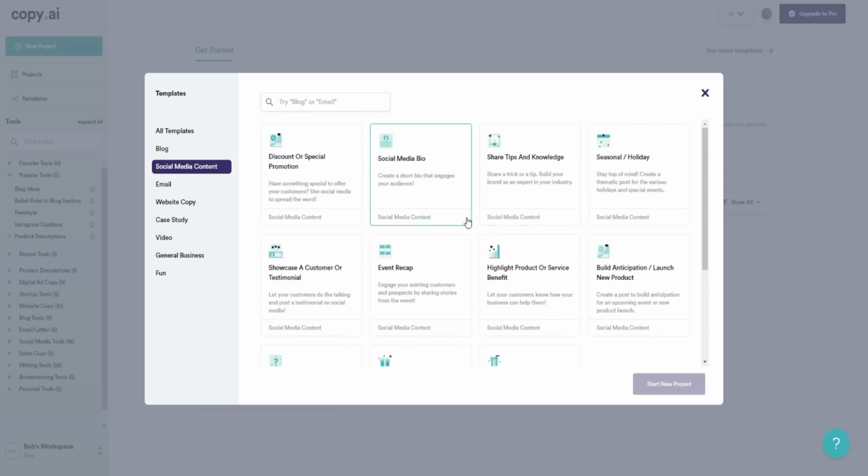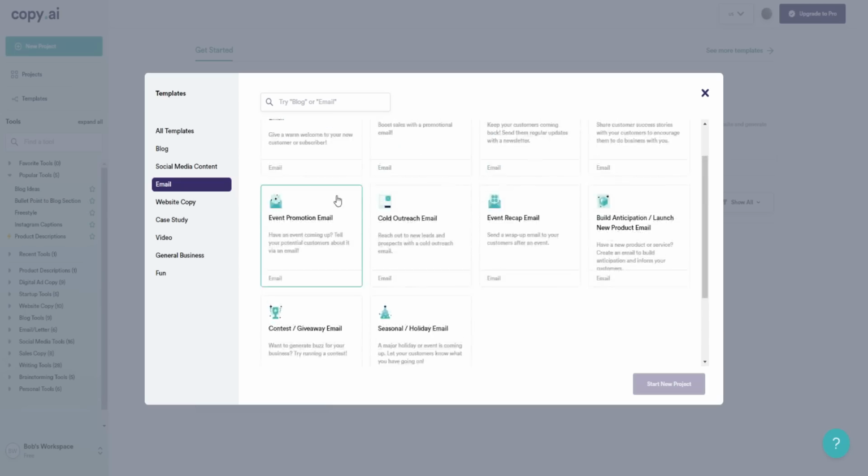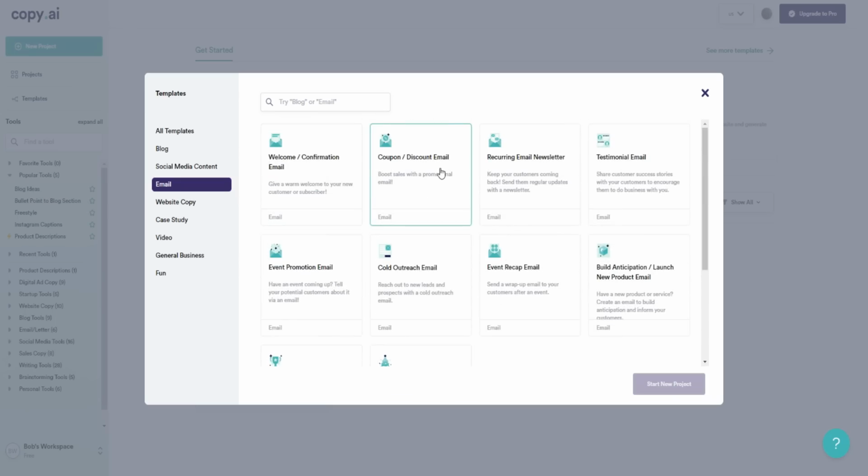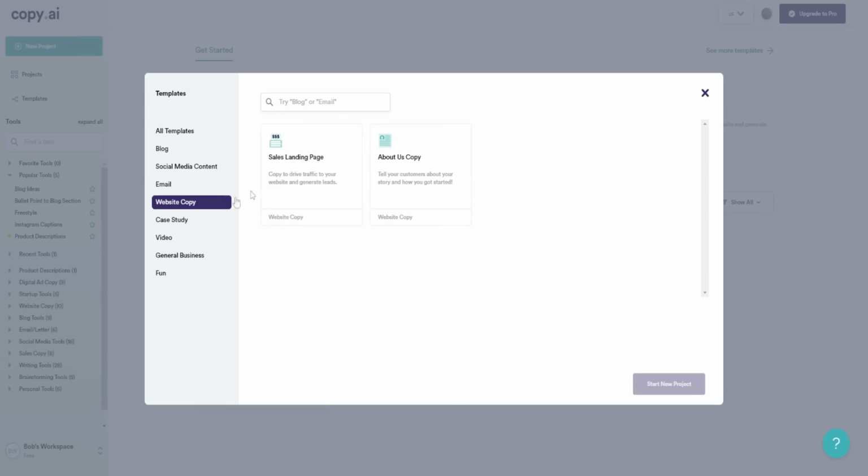You can use it for social media content and for email as well. This is really cool for email, actually. There are plenty of different templates you can use for email. You can use it for website copy, so if you're building a sales landing page, this can be pretty cool. And about us copy.